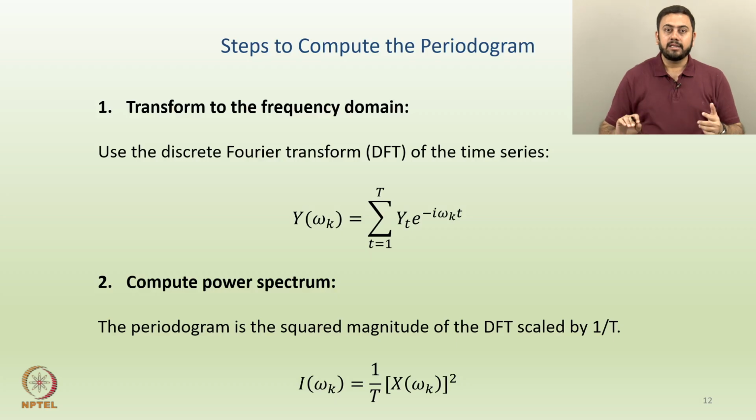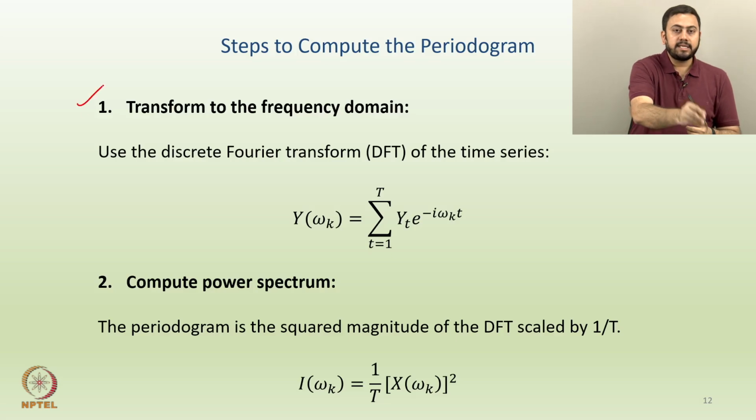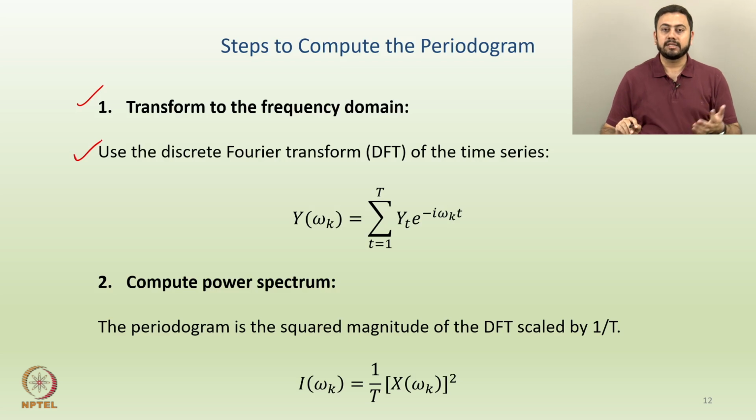Now we will pay attention to what exactly are the steps to compute the periodogram. Now that we have some idea about what a periodogram is, it is nothing but an estimate of the SDF, but how do you compute it? The first step is to transform to the frequency domain, and here we will make use of the DFT, or the discrete Fourier transform, or discrete Fourier representation of the time series.